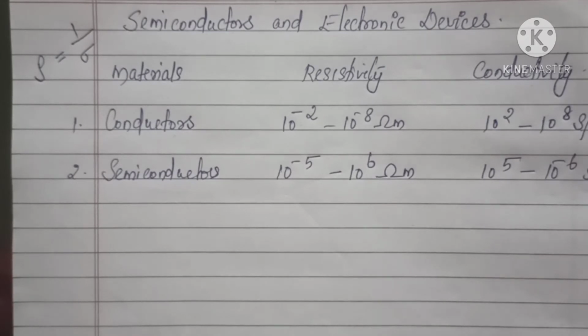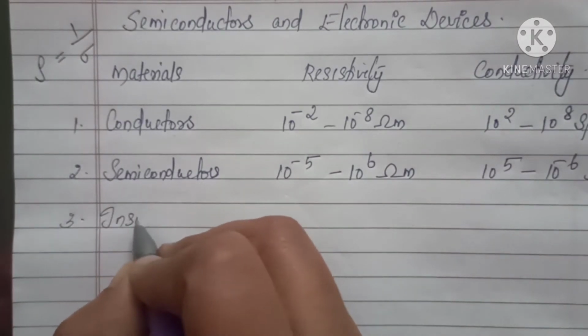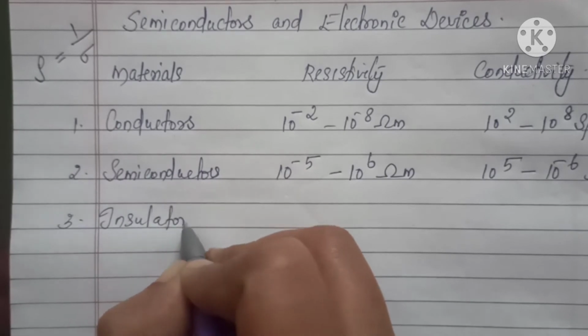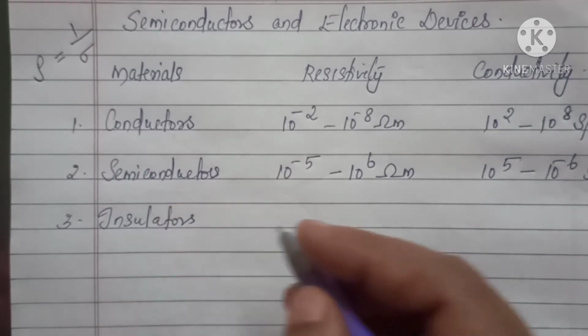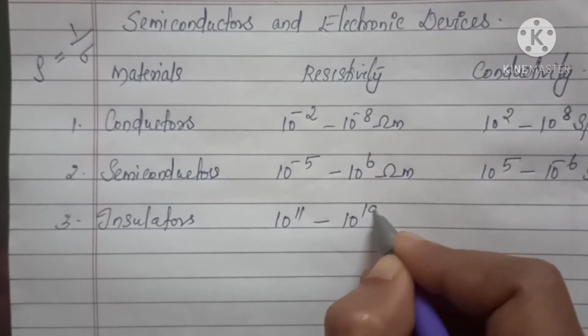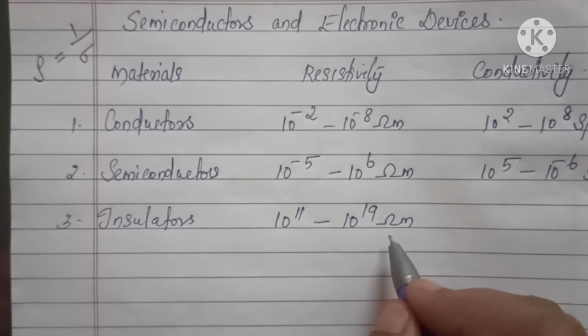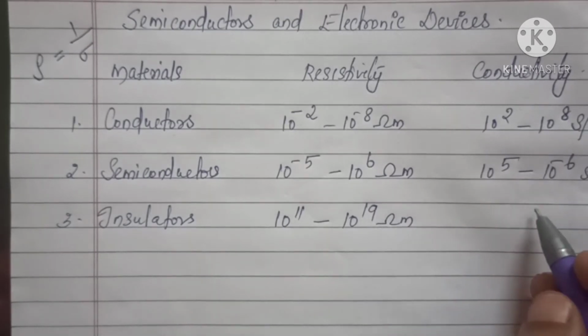Okay. Now we are moving to the value of insulators. For insulators, you know, they have high resistivity and low conductivity. Their resistivity is of the order of 10 raised to 11 to 10 raised to 19 ohm meters. So what will be its conductivity?